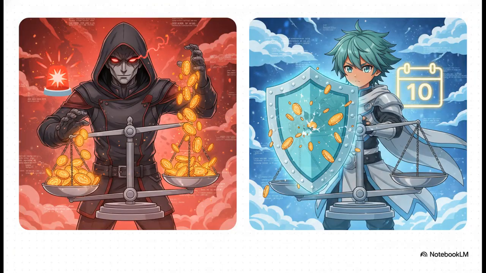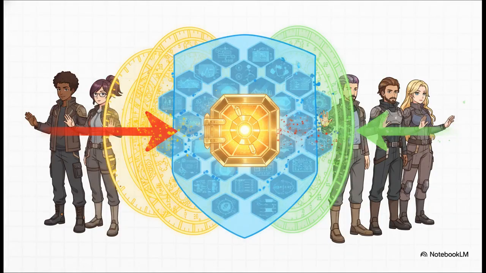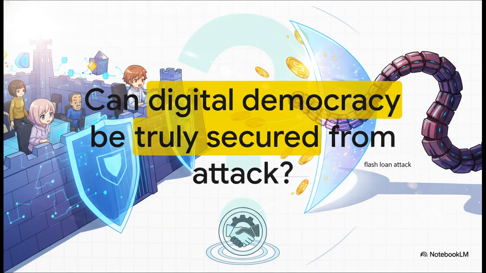Now that we've solved the mystery, let's look at the definitive defense mechanisms that protocols now use. This simple change makes it impossible for attackers to borrow their way to power. And there are other shields. These defenses ensure that democratic governance can't be overthrown by a split-second financial attack.